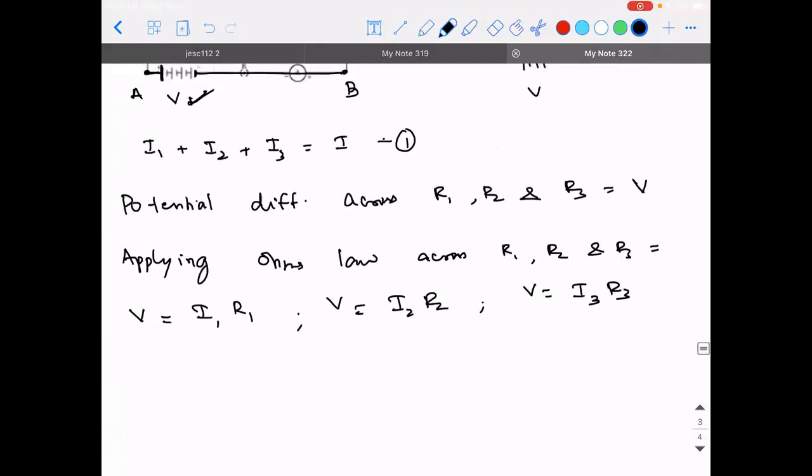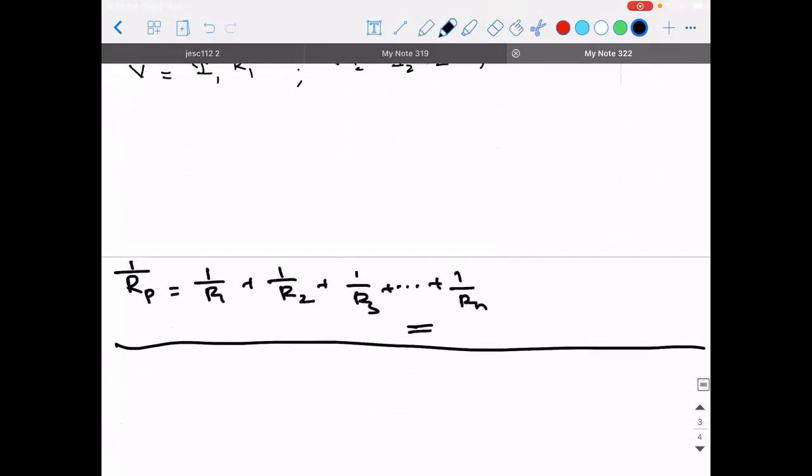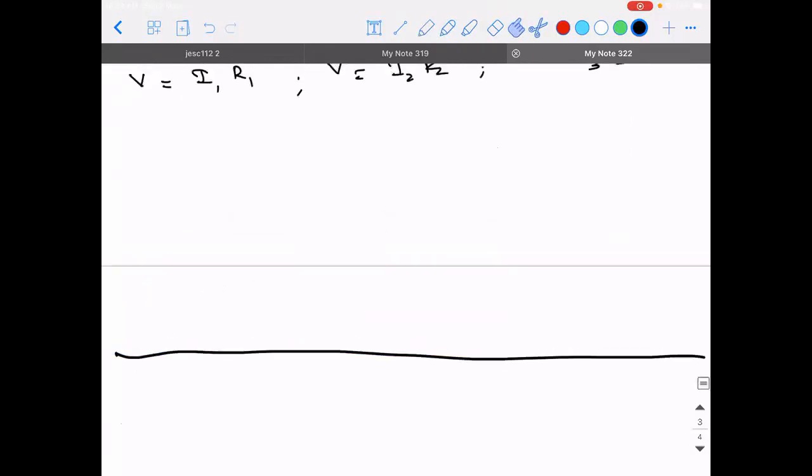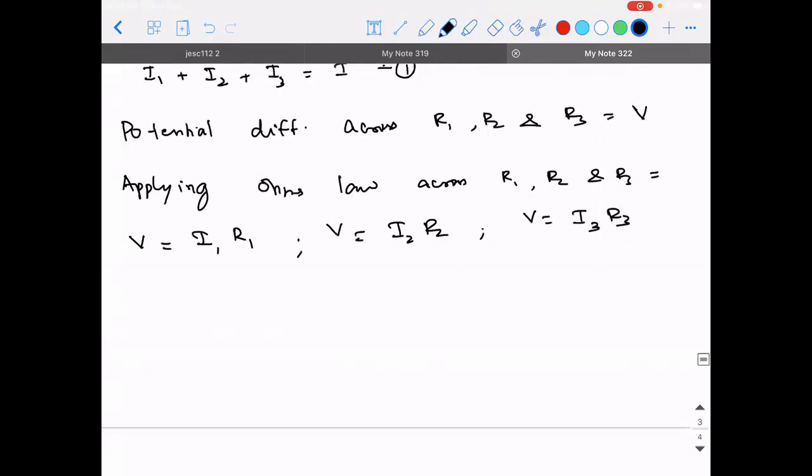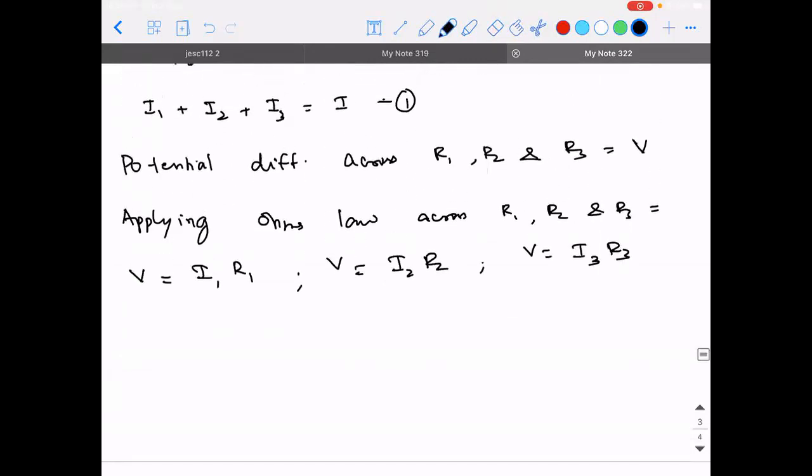Right? So for us to apply in formula 1, what do we need? We need I1. So I1 will be equal to V divided by R1, I2 will be equal to V divided by R2, and I3 will be equal to V divided by R3.